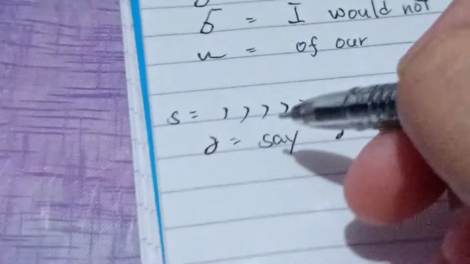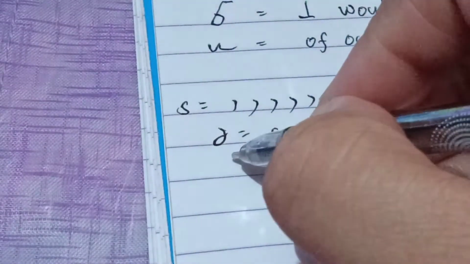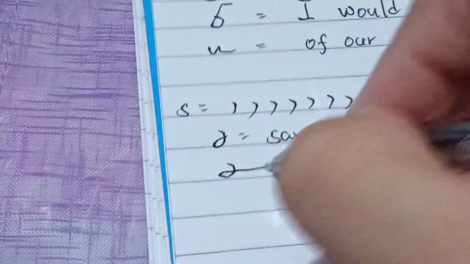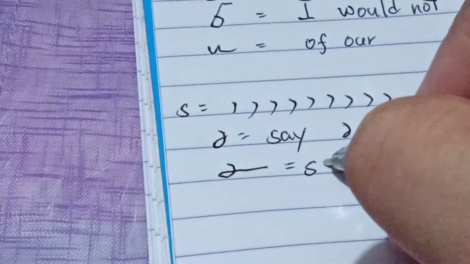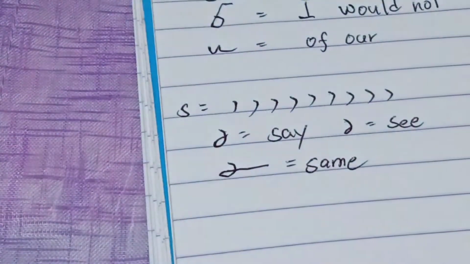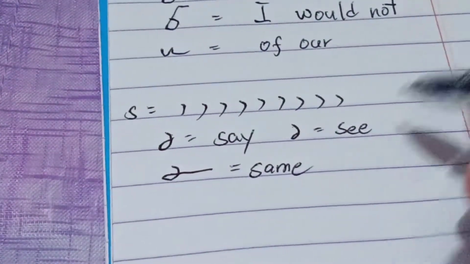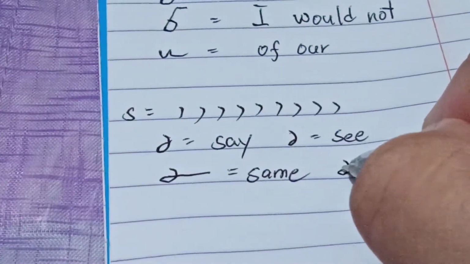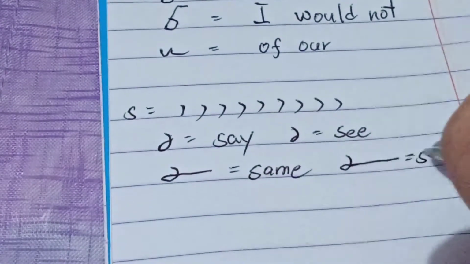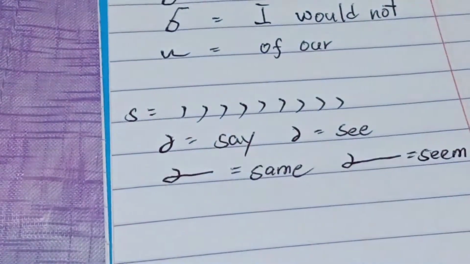Another, if I combine S-A-M, so this is same. If I combine S-A-E-M, this is seam.